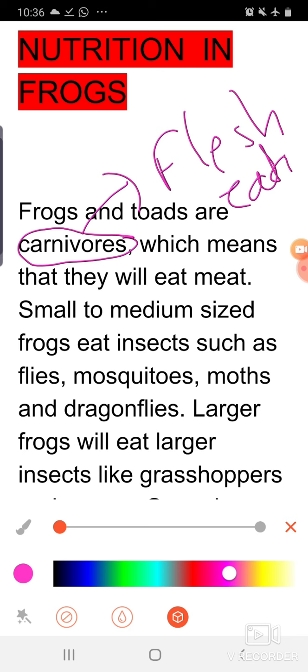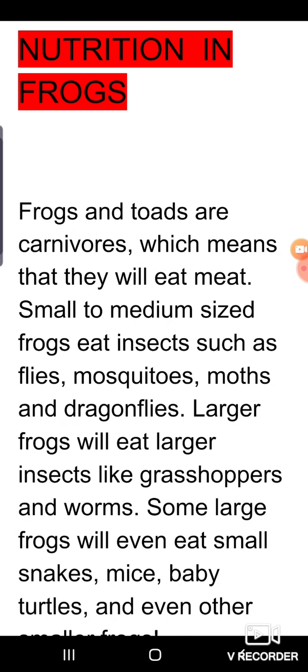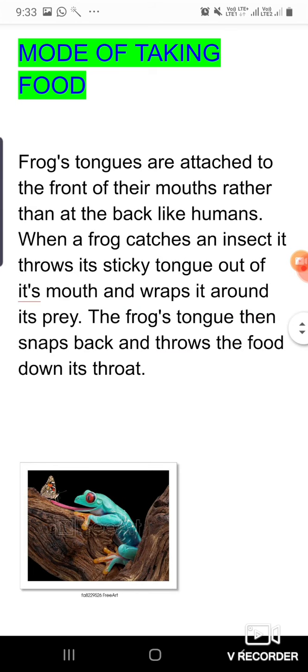A small to medium sized frog eats insects such as flies, mosquitoes, moths and dragonflies. And larger frogs will eat larger insects like grasshoppers and worms. And even some larger frogs will eat small snakes, smaller frogs also, mice, and baby turtles. So in this way, these are the food items of the frog. Next is how they obtain their food. What is the mode of taking food in the frog?